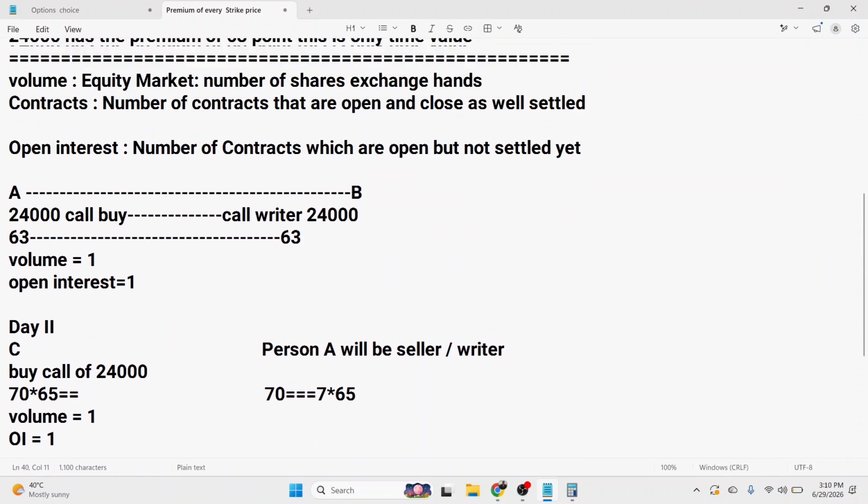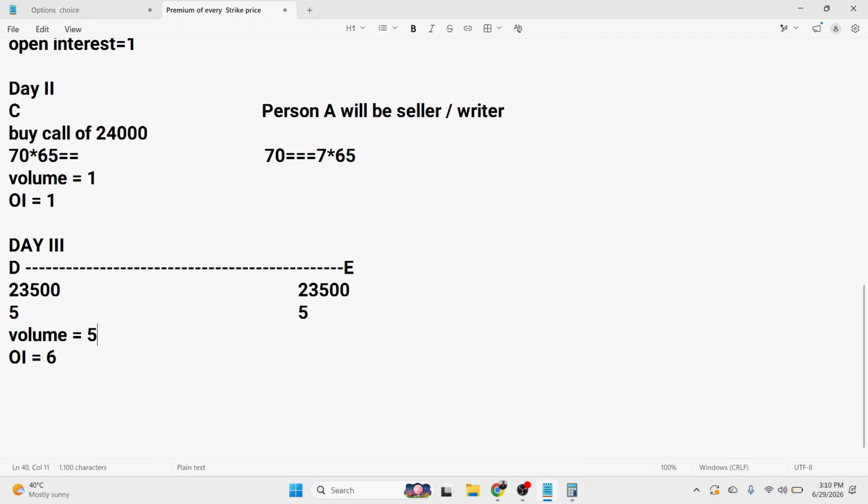So one important thing to learn is that volume changes every day, but open interest is carried forward every day. So if it is a 1 month contract, a 7 day contract, a monthly contract, or a weekly contract, volume will be updated and refreshed every day. But open interest is carried forward until the option contract expires. In the same manner, open interest will increase or decrease.